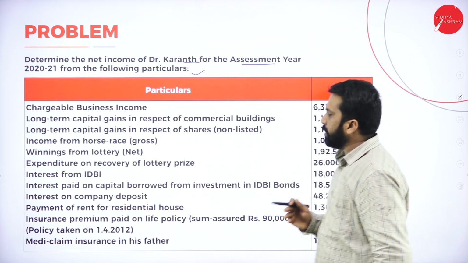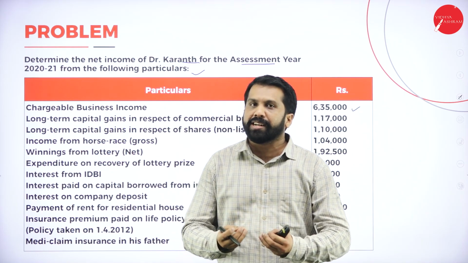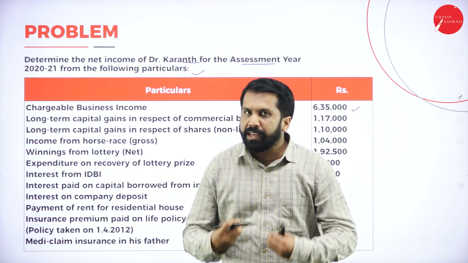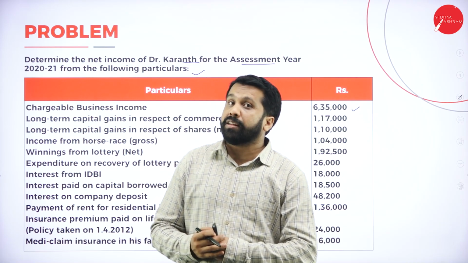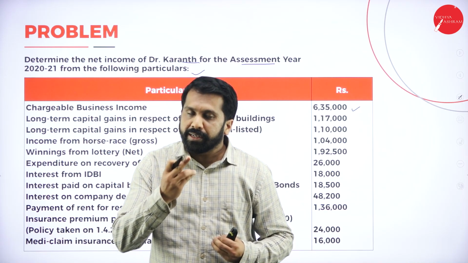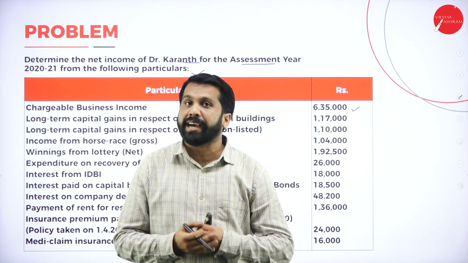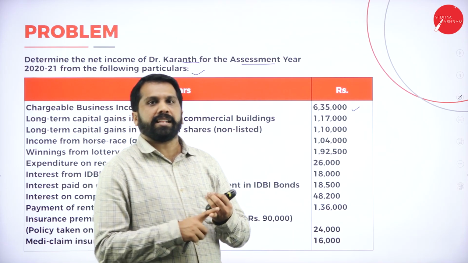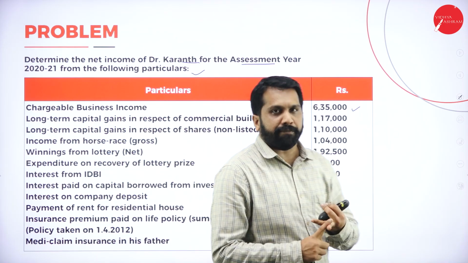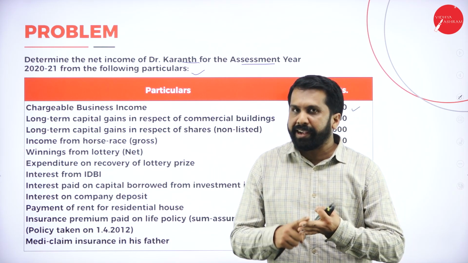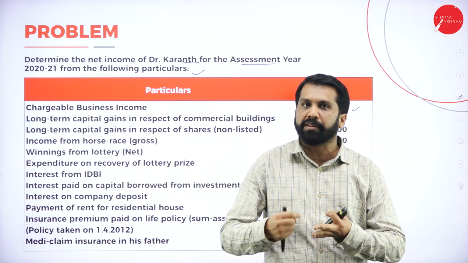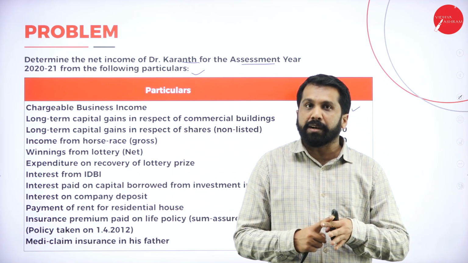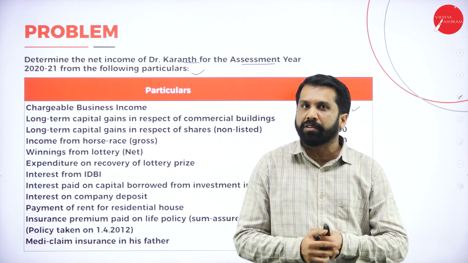What I am doing is, what is my income? Just assume that I am paying tax. If I am paying tax, how to calculate my tax? So here there is a solution for how to calculate my tax. I get salary from my college. I get income from my tuitions. I'll get rent from my house property. I have given it for rent. I'll get other income, like I buy a lottery.